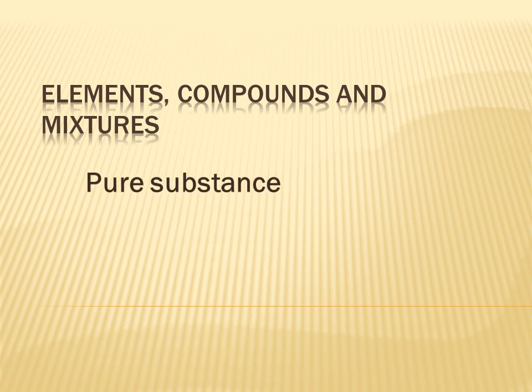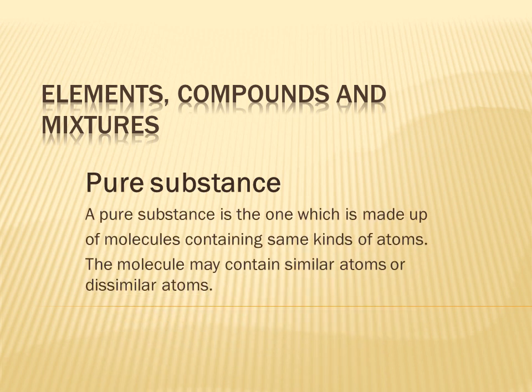What is a pure substance? A pure substance is the one which is made up of molecules containing same kinds of atoms. The molecule may contain similar atoms or dissimilar atoms.